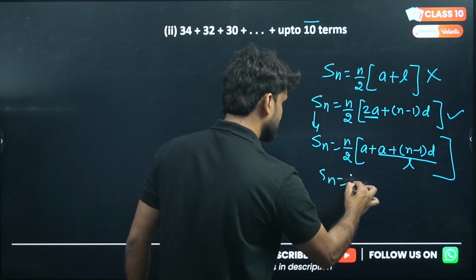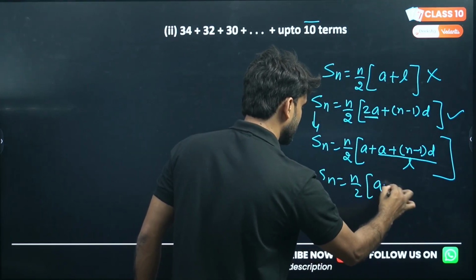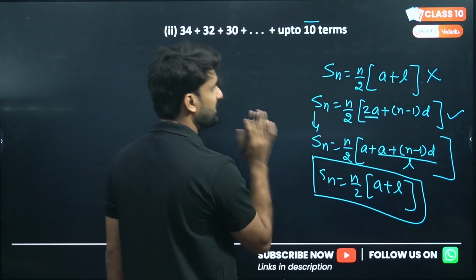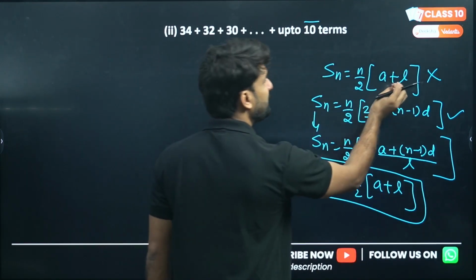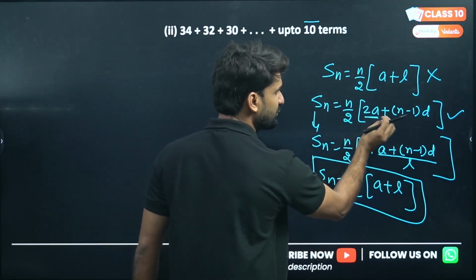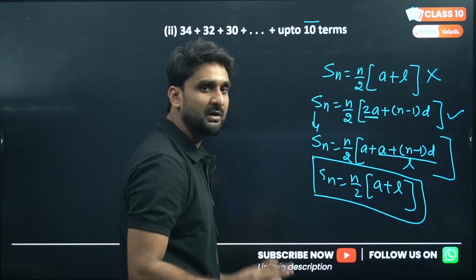So doing this we got this format. So there is no difference between both. This formula and this formula are the same, but the condition is that we use this formula when the AP is ending, and we use this formula when the AP does not have any ending point.